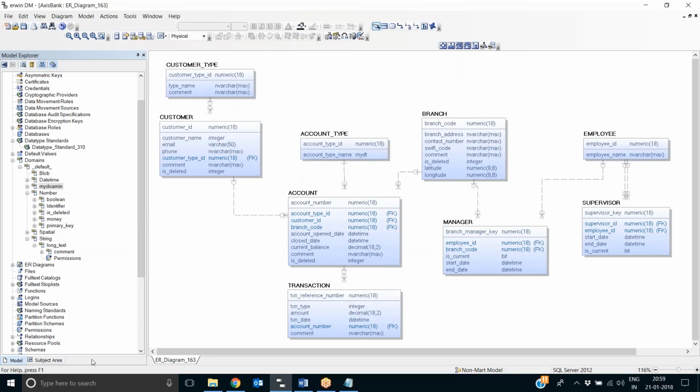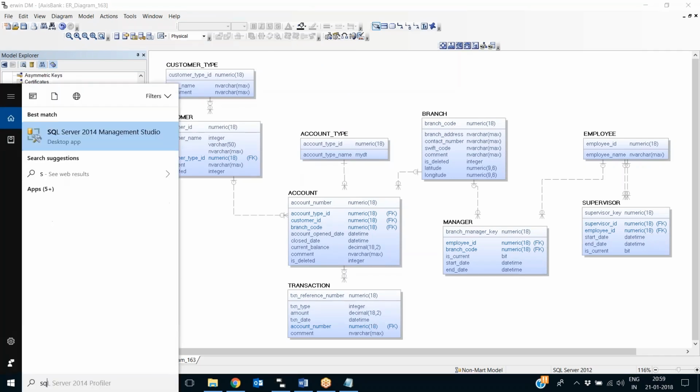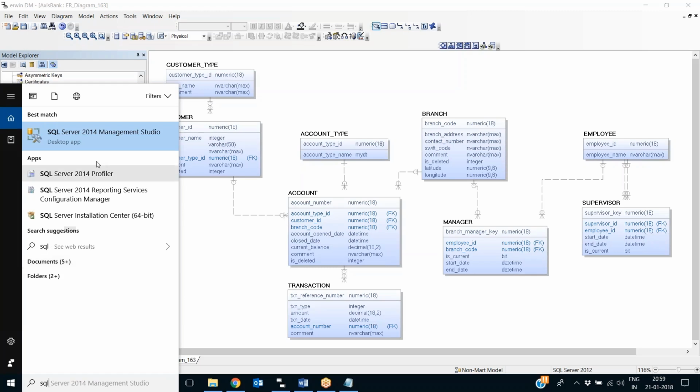After all these changes, we will forward engineer this to a SQL Server database.